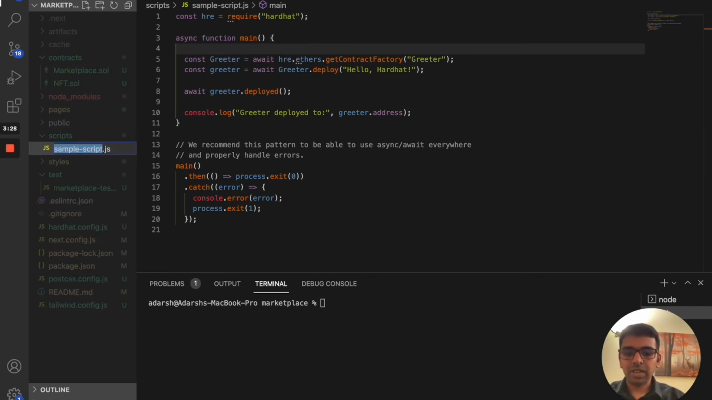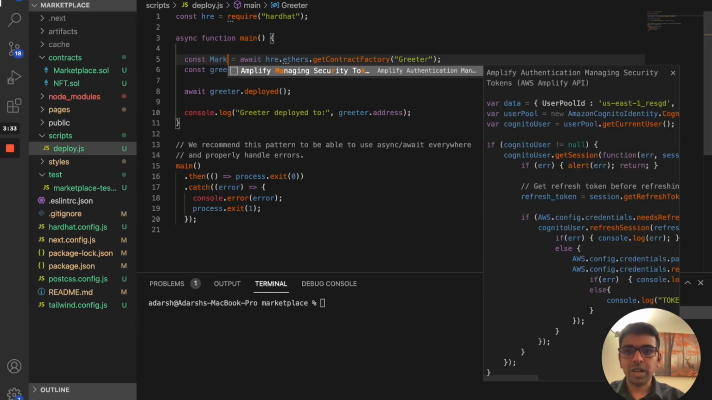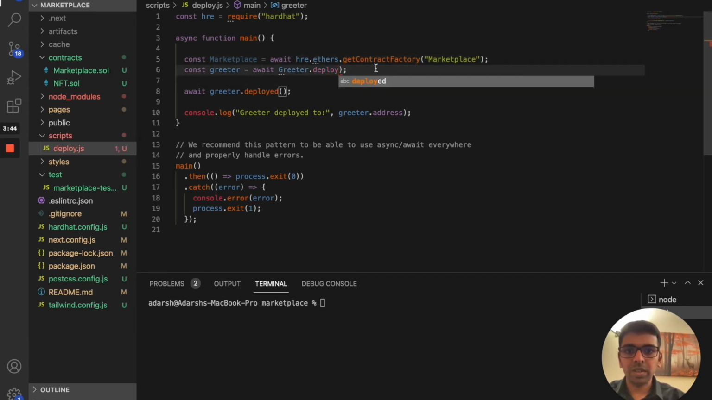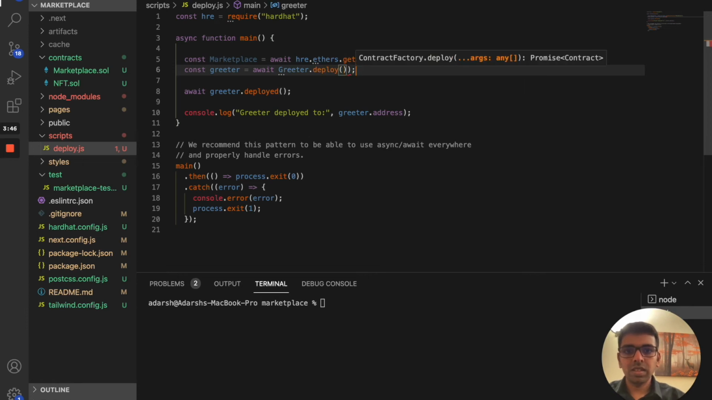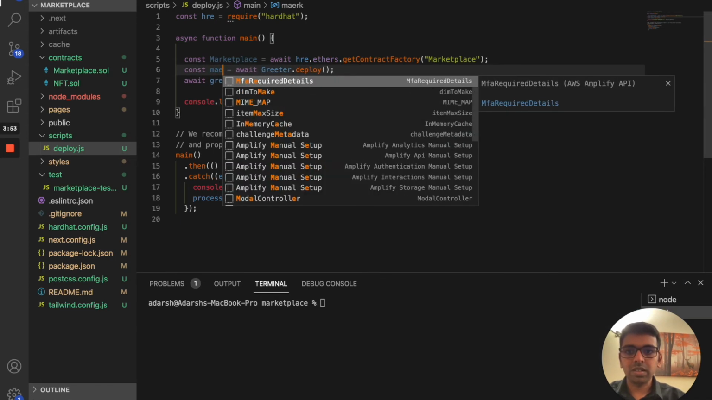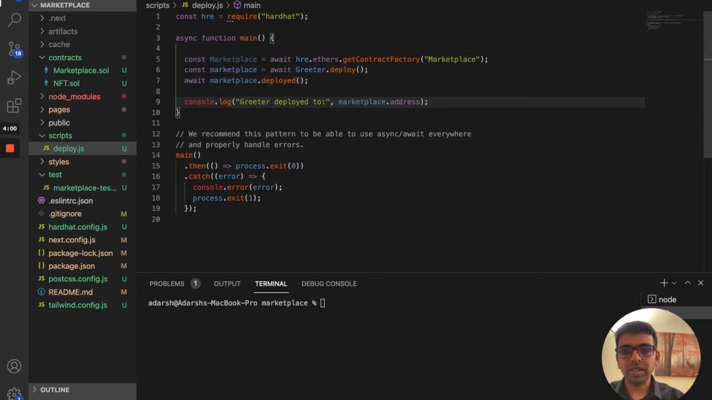Let's rename this file to deploy. And the first thing is we need to get the marketplace, to deploy that. Then we need to make sure that this is getting deployed. So then we can just say marketplace address.